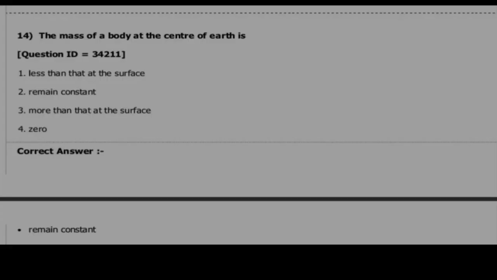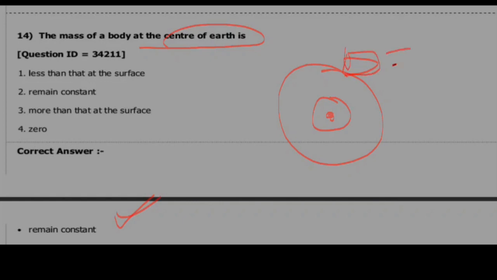Here the first question is the mass of a body at the center of earth. This is the earth, and at the center of the earth, suppose the body is there, then its mass will be... It's a basic question and the answer will be: it remains constant. At the center of the earth any body's mass remains constant as it is on the earth. Suppose here the mass is m, at the center also the mass will be m. It does not change with the position on the earth. Let's see the next question.